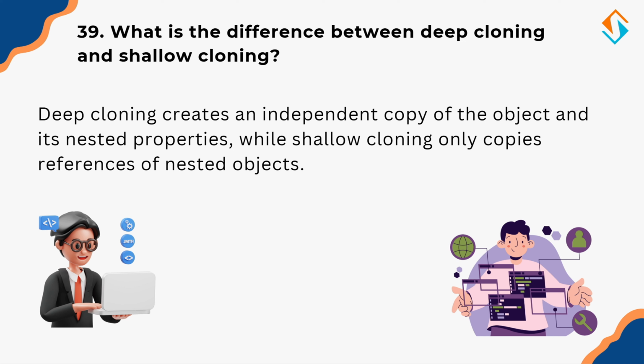affect the copy. Imagine making a photocopy of a document with sticky notes. If you remove the sticky notes from the original, they disappear from the photocopy too. That's a shallow copy. But if you manually rewrite everything, including the sticky notes, you have a deep copy. Deep copies are useful when you need independent duplicates of complex data structures.